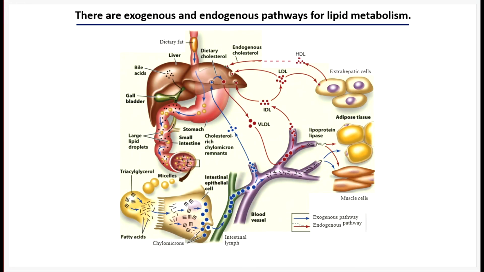But just to summarize, here we have fatty acids that are cleaved via pancreatic lipase off of TAGs. So where are we starting here? We've consumed dietary fat. Here we are, we start here. We consume dietary fat, enter the stomach, which breaks up some of that fat into large droplets. That empties into the small intestine, where those large lipid droplets mix with bile salts to form smaller micelles.